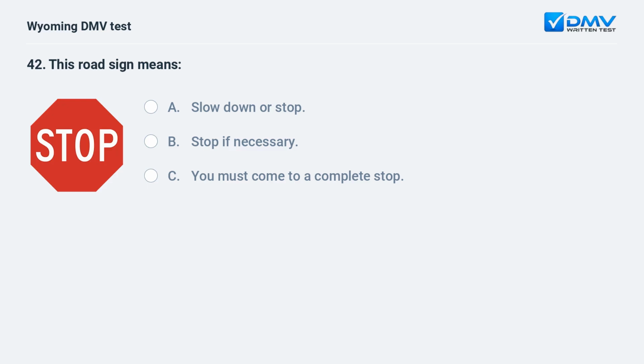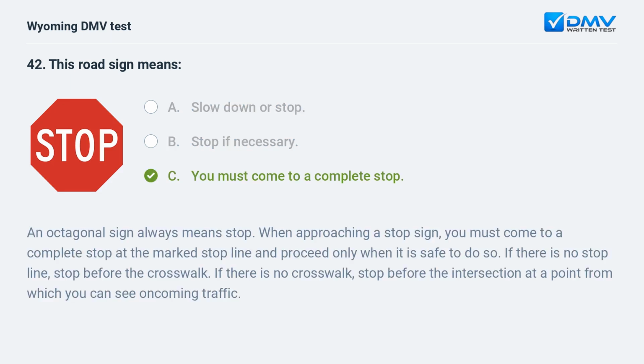This road sign means A. Slow down or stop. B. Stop if necessary. C. You must come to a complete stop. An octagonal sign always means stop. When approaching a stop sign, you must come to a complete stop at the marked stop line and proceed only when it is safe to do so. If there is no stop line, stop before the crosswalk. If there is no crosswalk, stop before the intersection at a point from which you can see oncoming traffic.